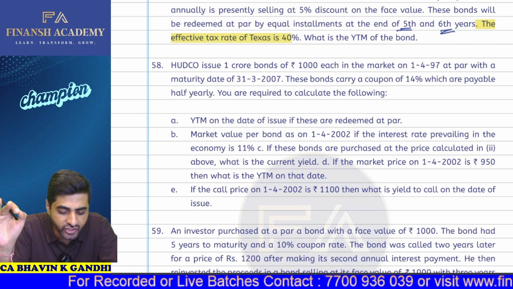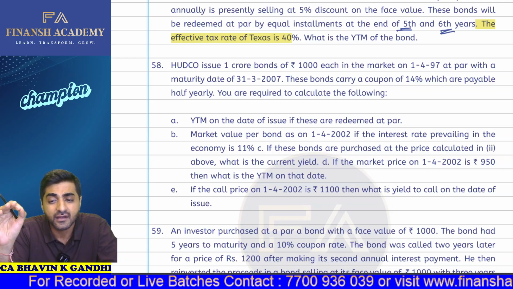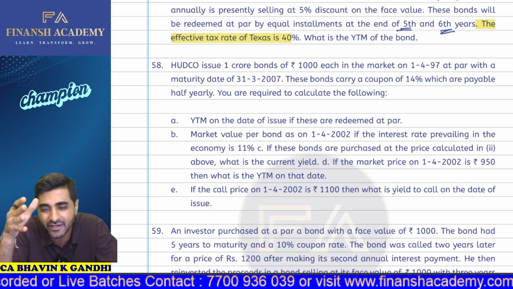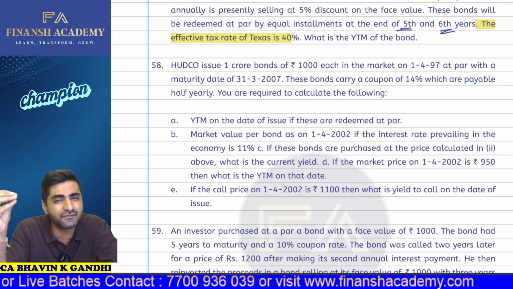So here the bonds are actually issued at par. They are redeemed at par. So of course your YTM is nothing but your coupon rate. Okay, so the first part does not require any calculation at all. Your YTM itself is your coupon rate.